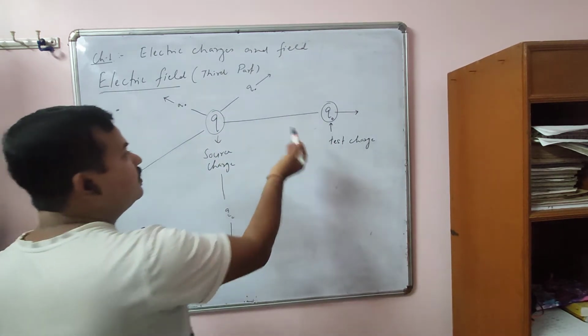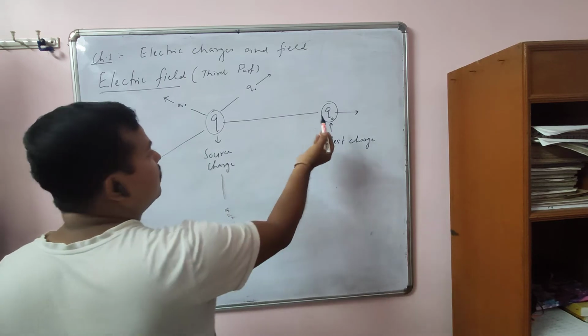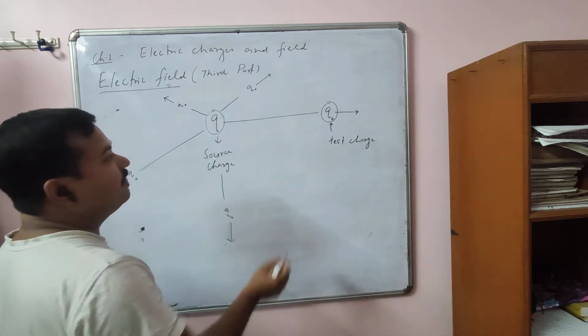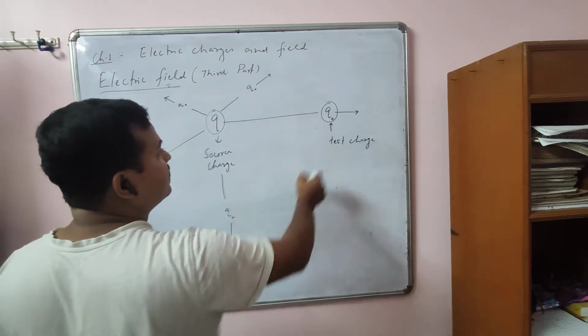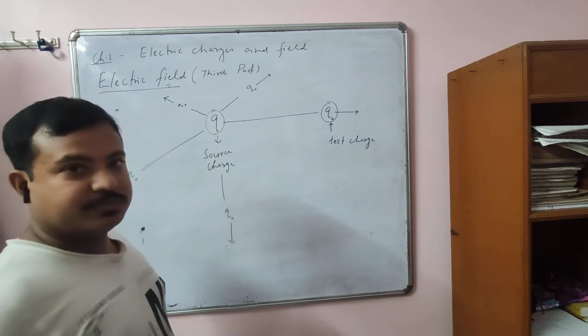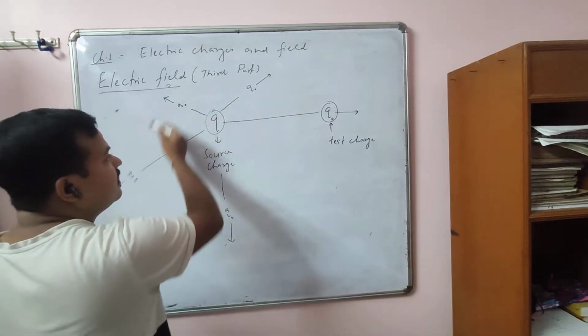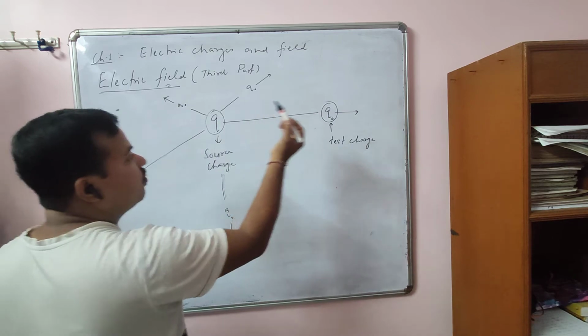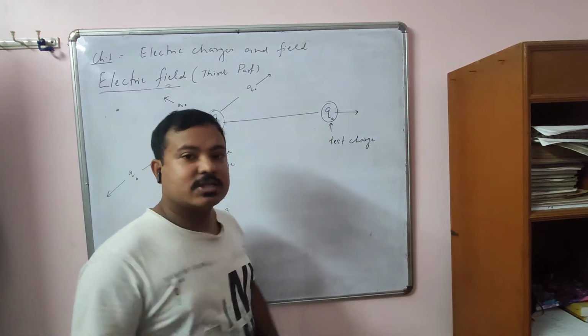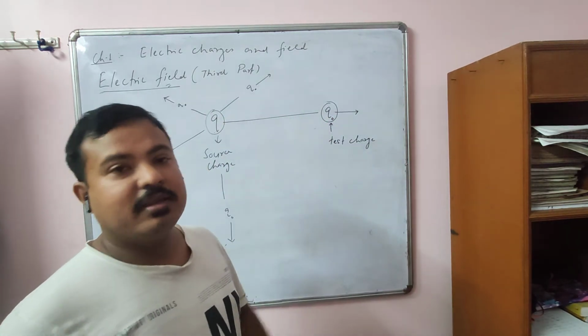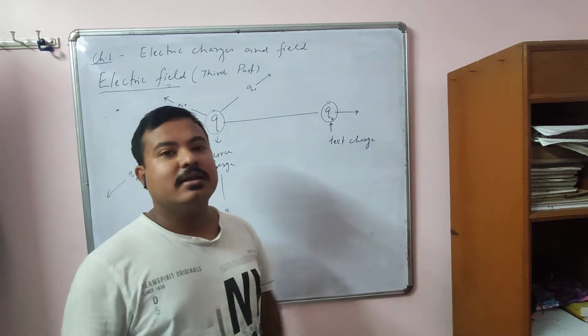So what is electric field? Electric field is the certain region around a source charge where a test charge experiences a force. That region of space is called electric field.